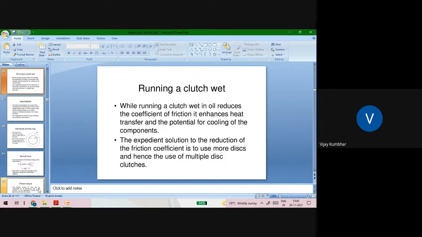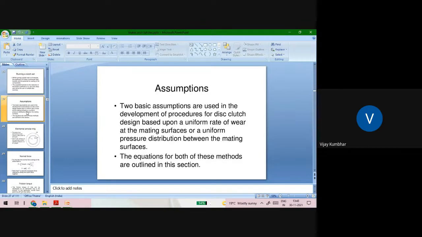Running a clutch wet, in oil, reduces the coefficient of friction. It enhances the heat transfer and the potential for cooling of the components. The expedient solution for this reduction of the friction coefficient is to use more discs, and hence the use of multiple disc clutches. While designing this clutch, there are two assumptions, uniform wear theory and uniform pressure theory, which you might have studied in clutch design.